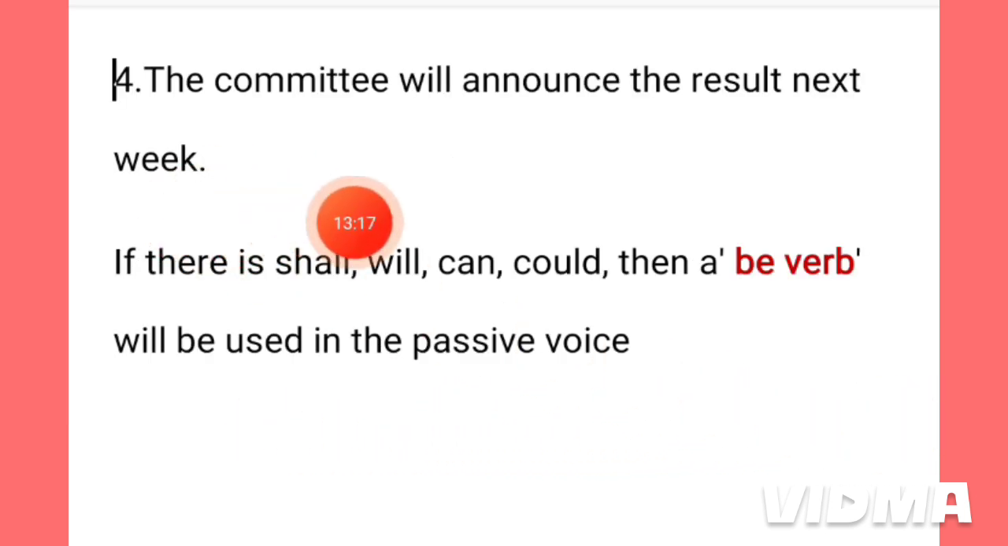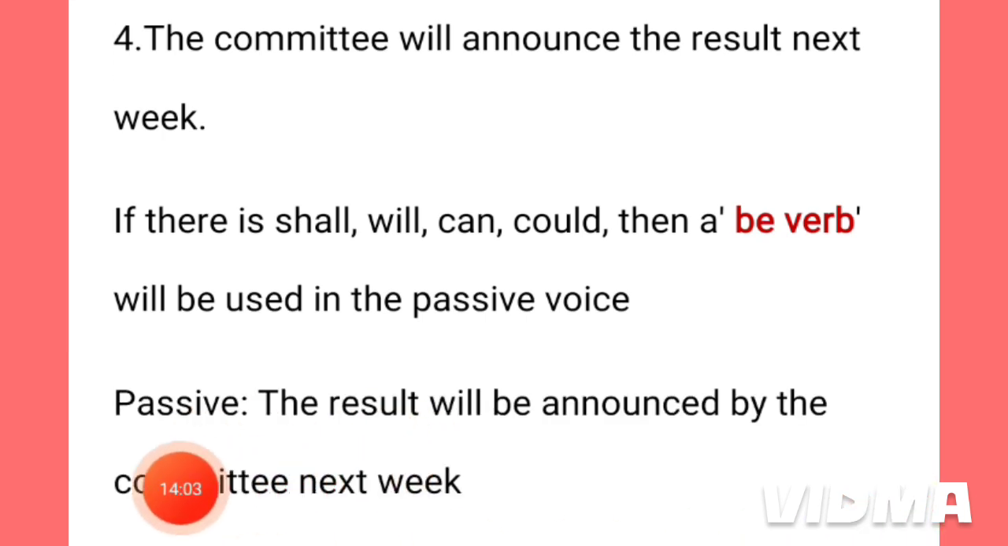Question number 4. The committee will announce the result next week. This is in the simple future tense. And note this: if there is any will, can, could or shall in the active voice, then we have to use a be verb in the passive voice. Now see the answer. This is the answer here. This is the passive voice.